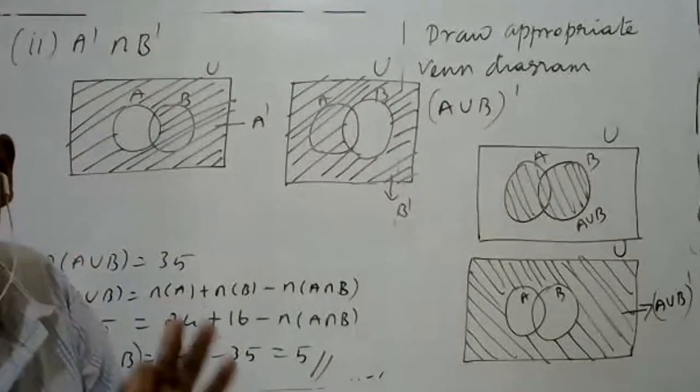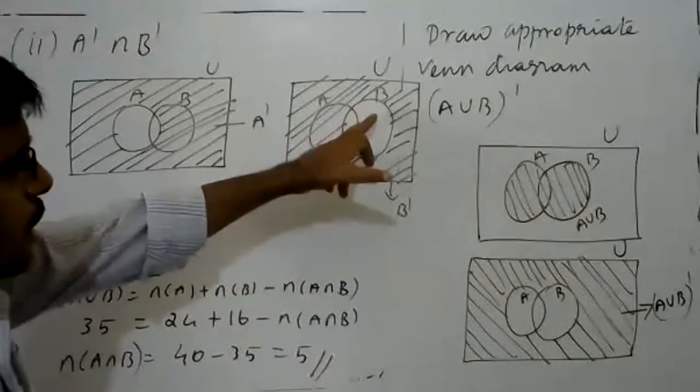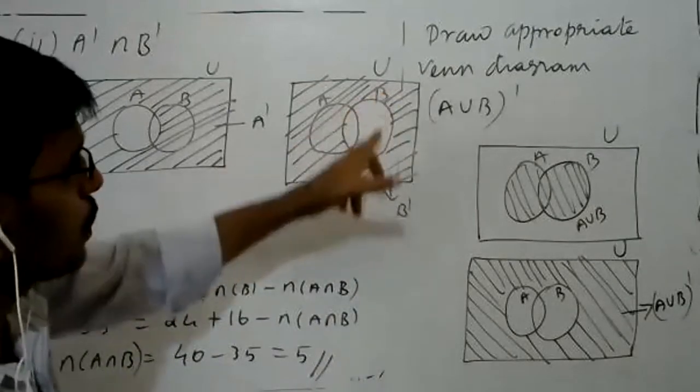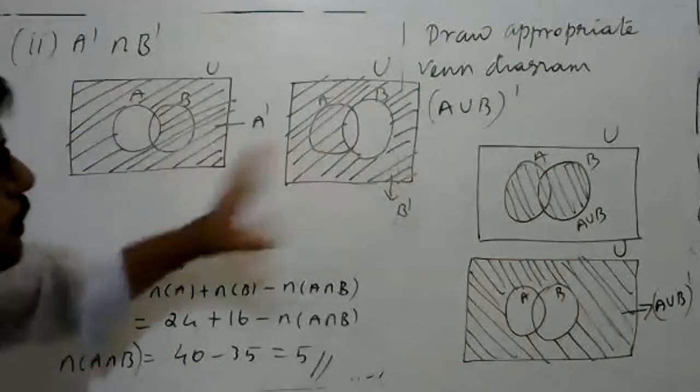That means the set of elements in your U, not in B. So this is A complement, this is B complement.